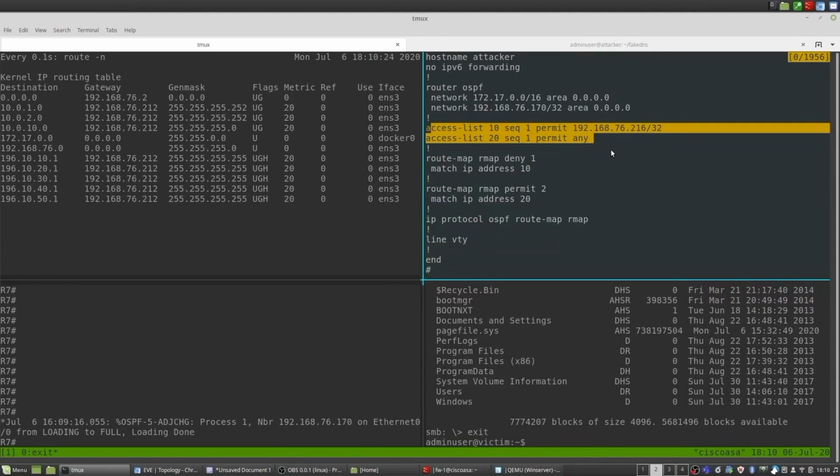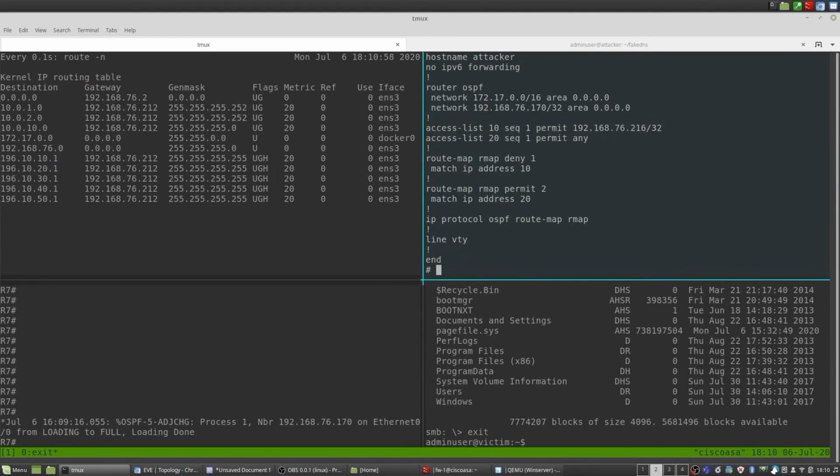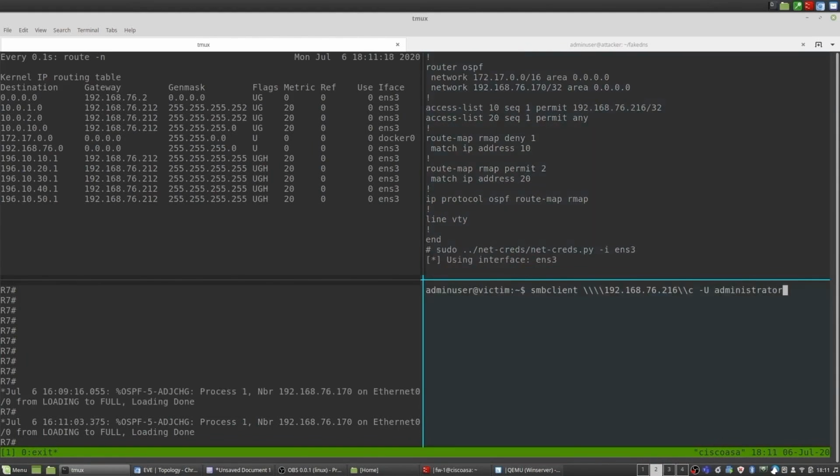Together with the route maps beneath it, we're able to control whether this route is added or not added to the routing table. We take it one step further: because we're using OSPF to neighbor up, we add these route maps on top of OSPF so that we don't learn this route and add it into our routing table, because, again, it's shared with the attacker, but it is still propagated throughout the larger routing process. So now that we've got that down, we're going to have a look at how we've managed to redirect the traffic. Right, so we're going to run netcreds, and then we're going to go back down to the victim and attempt to connect to that same SMB share.